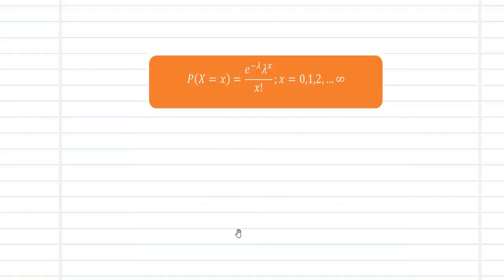The probability mass function. Why do we define it as a probability mass function? You call it a probability mass function because Poisson is going to be a discrete random variable. So you apply a Poisson distribution for a discrete random variable. The probability mass function for a Poisson distribution is given in the format: probability of capital X taking the value small x is e power minus lambda, lambda power x by x factorial, valid for x equal to 0, 1, 2 up